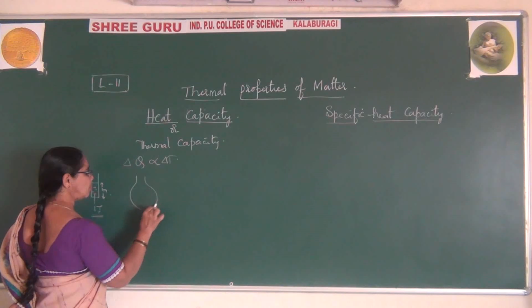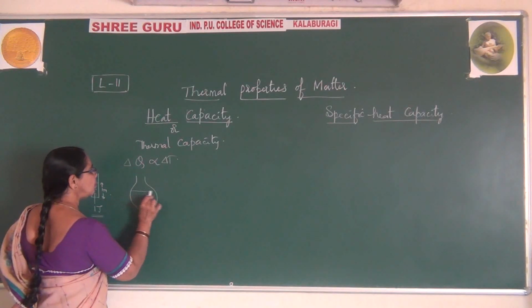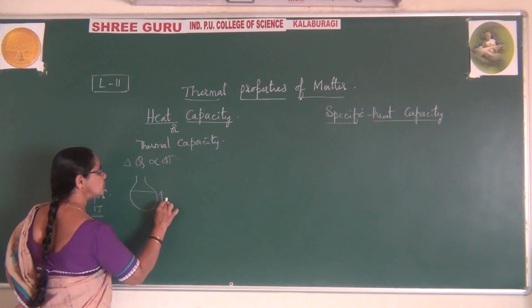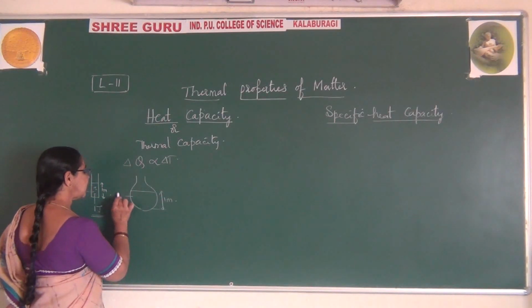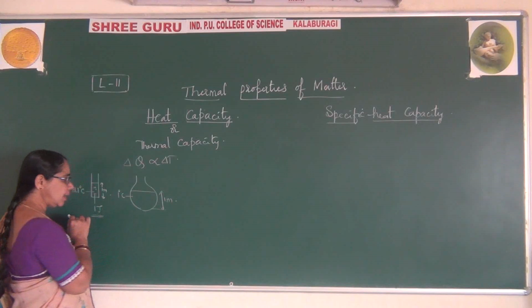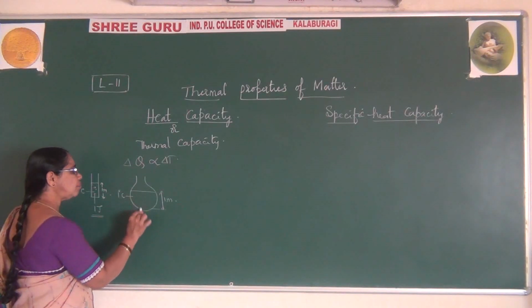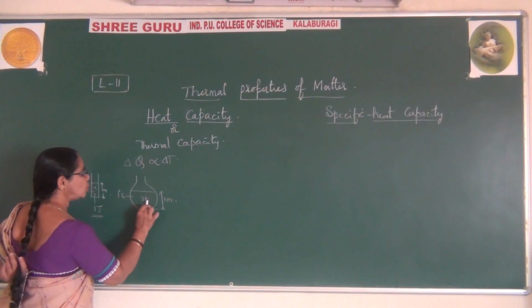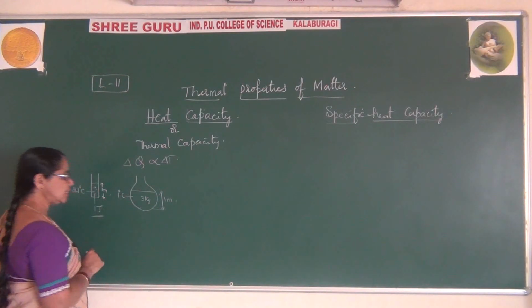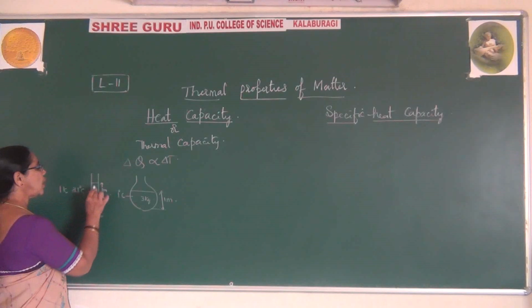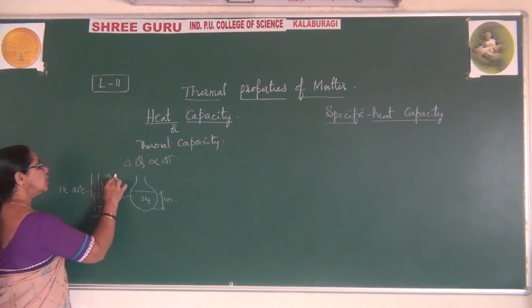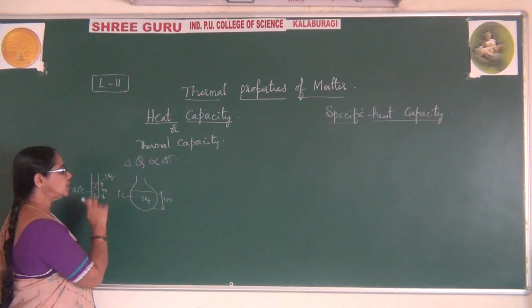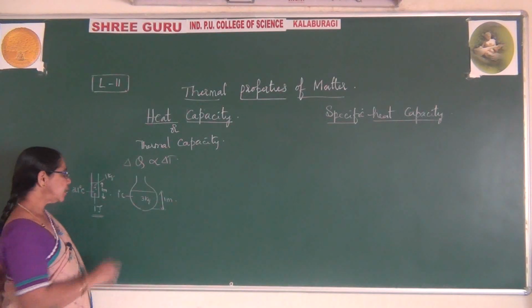Let me say the shape of the body is like this, and I am filling up to here. That level rises up to here is 1 meter, and I am raising the temperature by 1 degree centigrade. But when I want to fill up to this amount, let me say it is 3 kg of substance in this. Here it is only 1 kg up to 1 meter, because the shape is different here. Here 3 kg of substance is there.